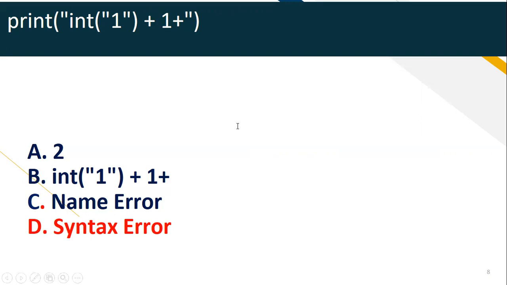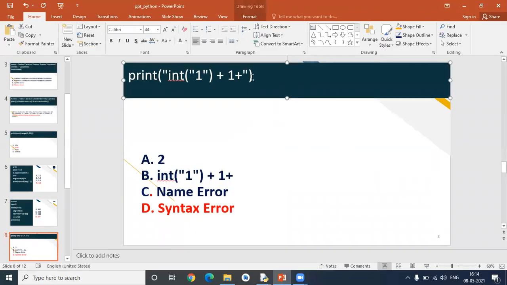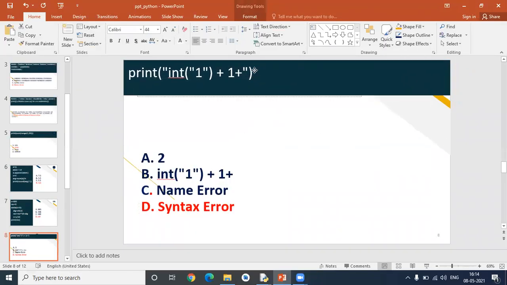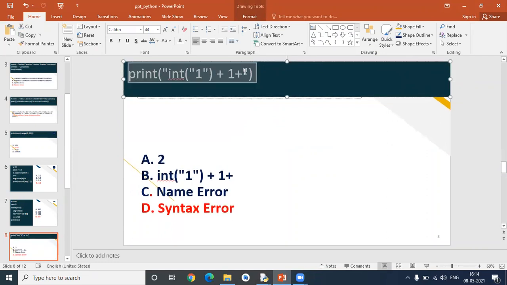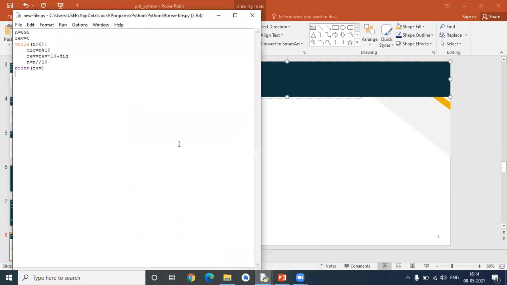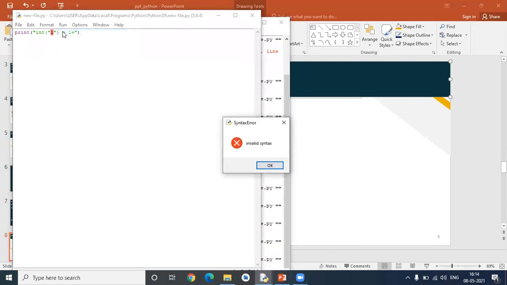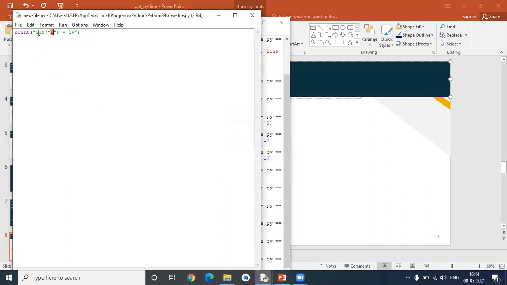Okay, let me run this program. We'll get to know how it is displaying the answer. Okay, sorry. Just copy the same. So I'll paste it here. Just save before running. See, it is showing invalid syntax. So it is a syntax error. Okay, let me remove the double quotes.